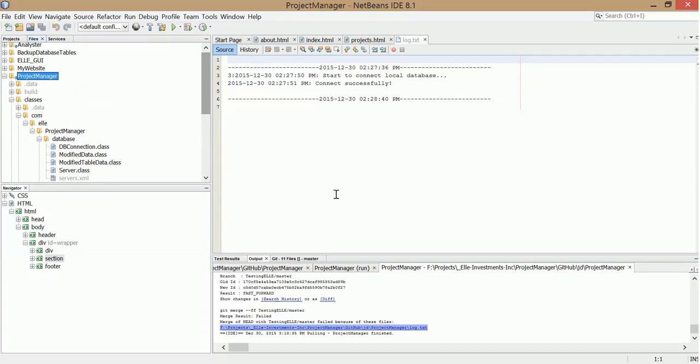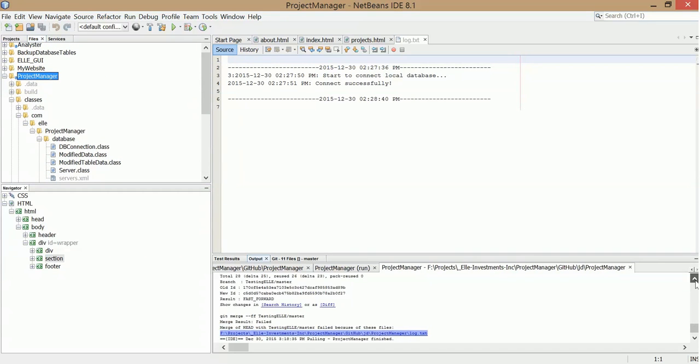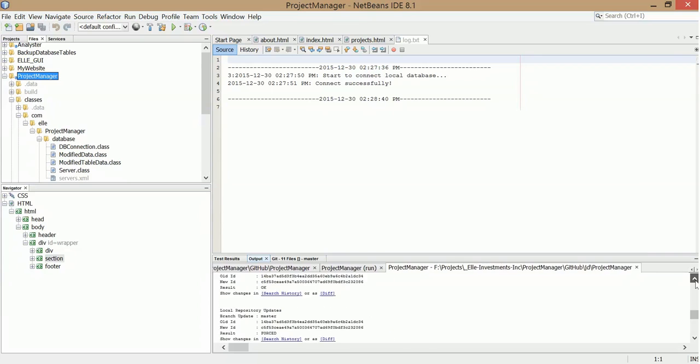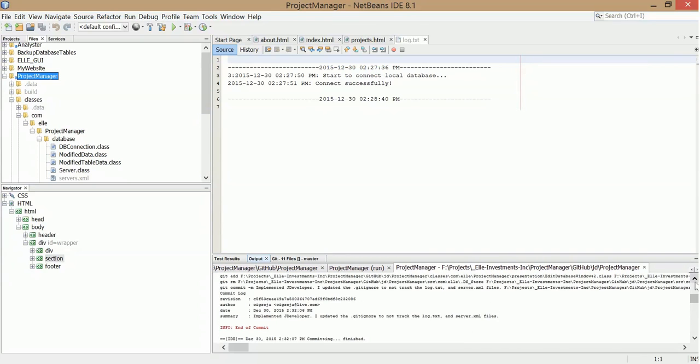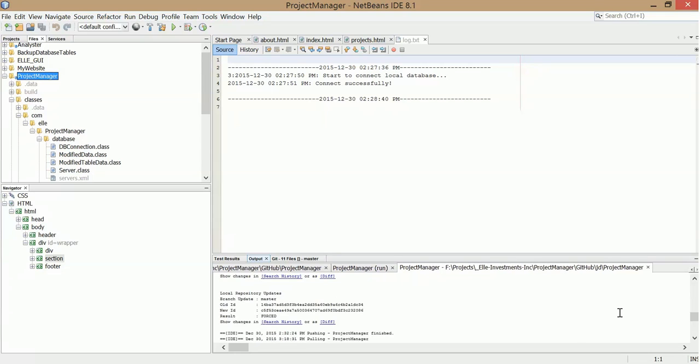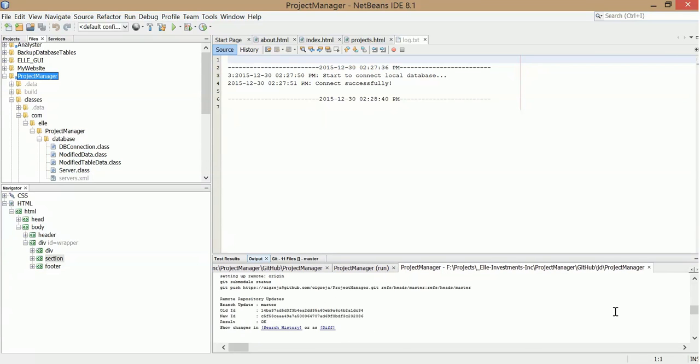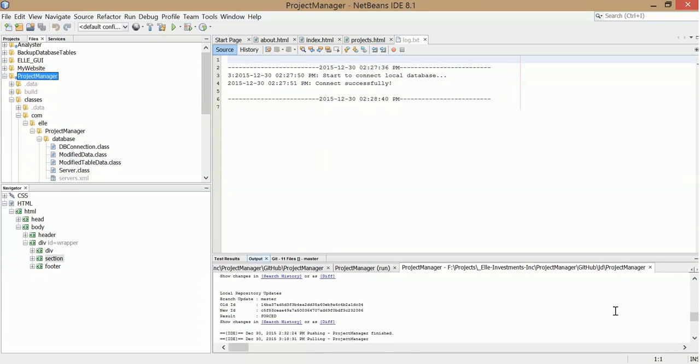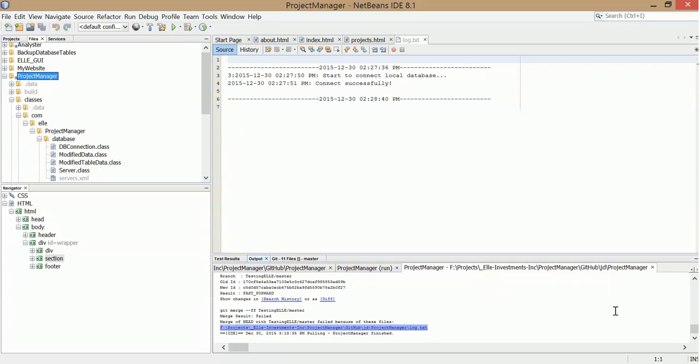It's this log text. The remote repository looks okay. Merge result failed. Merge of head failed because of these files, and it was just this log text.